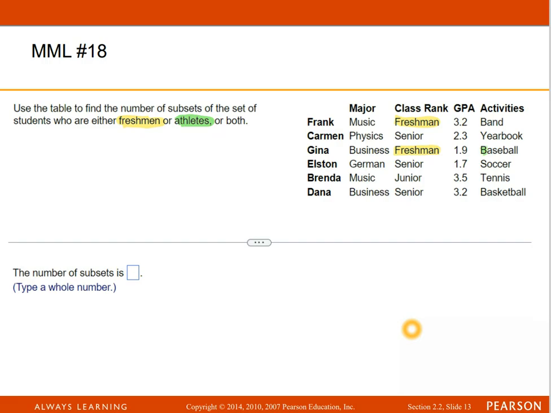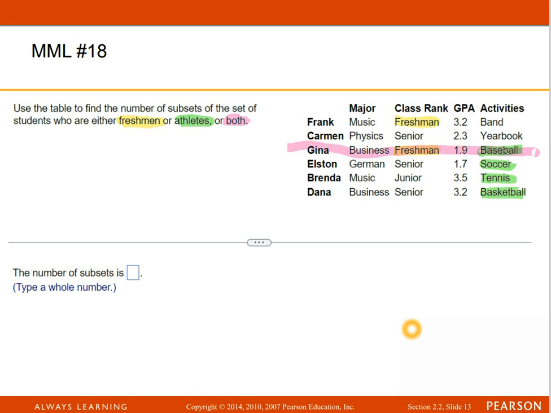So move on down the line. Yearbook is not a sport. Baseball, soccer, tennis, and basketball. So we've got 4 more there. However, this also says or both. And when I look, I see right here that Gina does both.